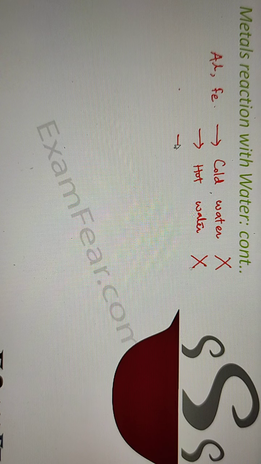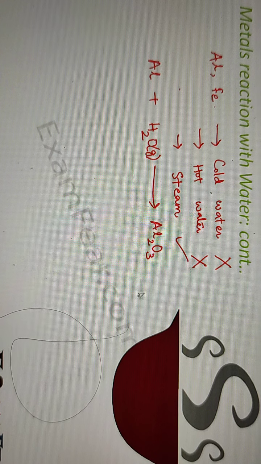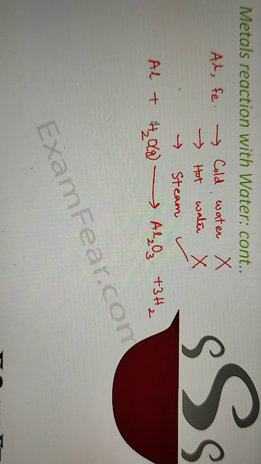Now instead of hot water, if we take steam, that is, boiling water converted into steam, then we see that it reacts. So how does the reaction look? Aluminium reacts with steam, which is nothing but the gaseous form of water. This forms aluminium oxide, that is Al2O3, plus hydrogen gas is released.